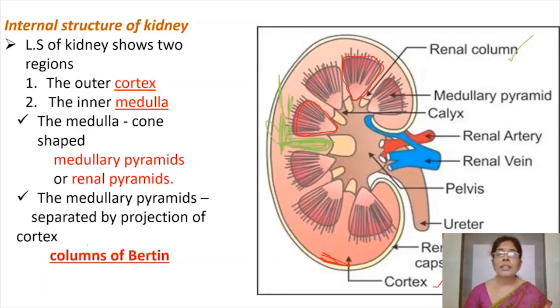Here the kidney is divided into outer cortex and inner medulla. Outer cortex is present just close to the renal capsule, this green colored region. And medulla is divided into cone-shaped masses of tissue called medullary pyramids or renal pyramids. And these renal pyramids are separated by projections of cortex known as columns of Bertin or renal columns of Bertin.